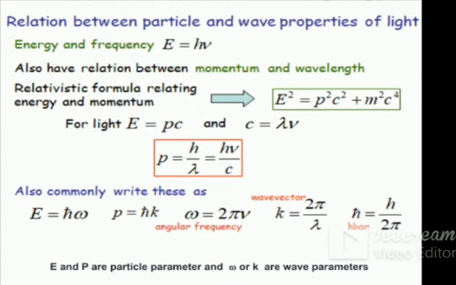Hence, E equal to h cross omega and P equal to h cross k. These two terms indicate that particle parameters are related to wave parameters, and wave parameters are related to particle parameters, and therefore the radiation exhibits the dual nature.